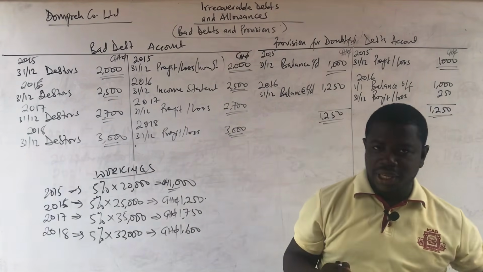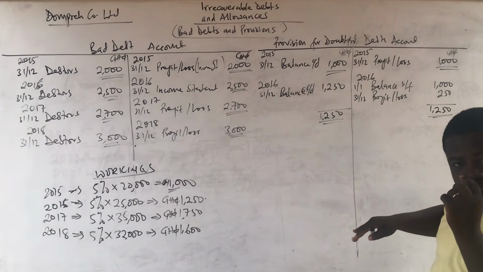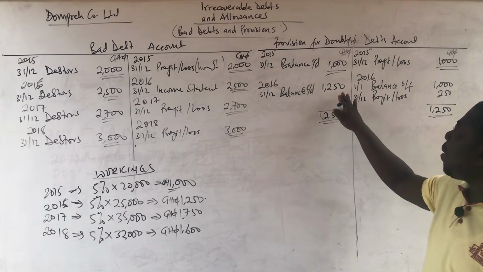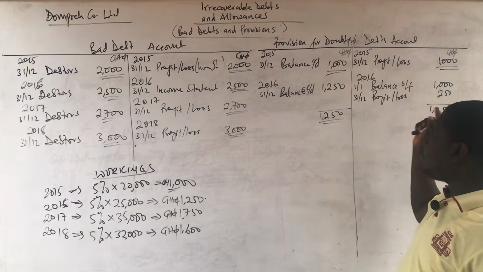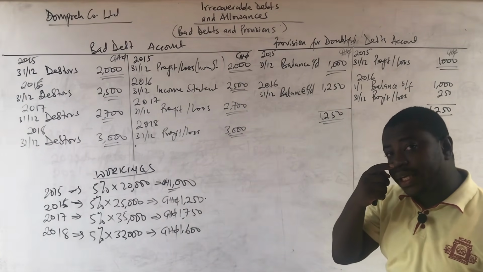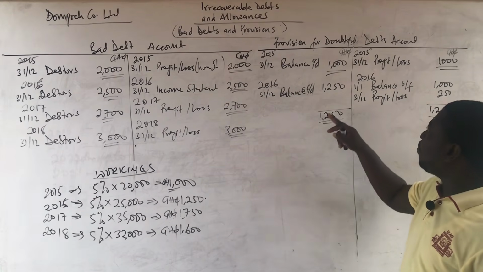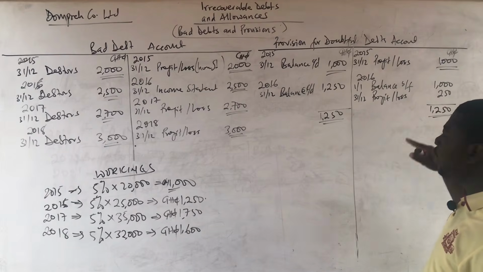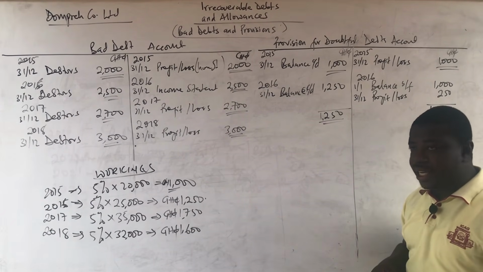Now take note. The principle is that you need only the difference for the income statement or the profit or loss account. But your balance carried down must always be equal to what you calculated. If you finish and your balance carried down is not equal to what you have calculated, that is when you are wrong in what you are doing. And so it is the balance carried down that must be equal to what you calculated, not necessarily what you are taking to the profit or loss account or the income statement.